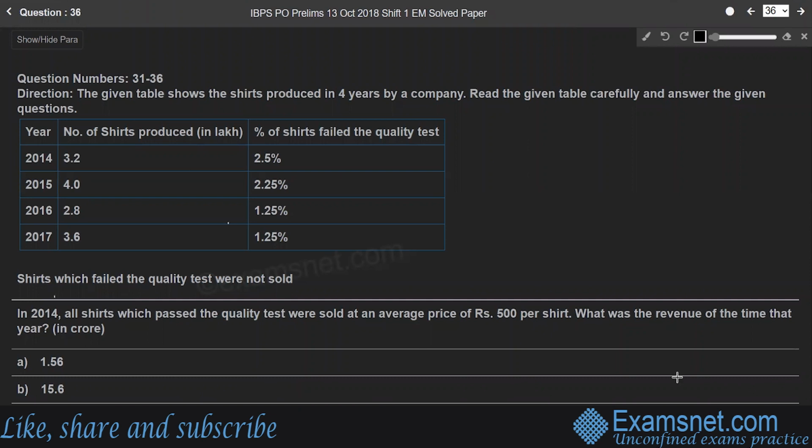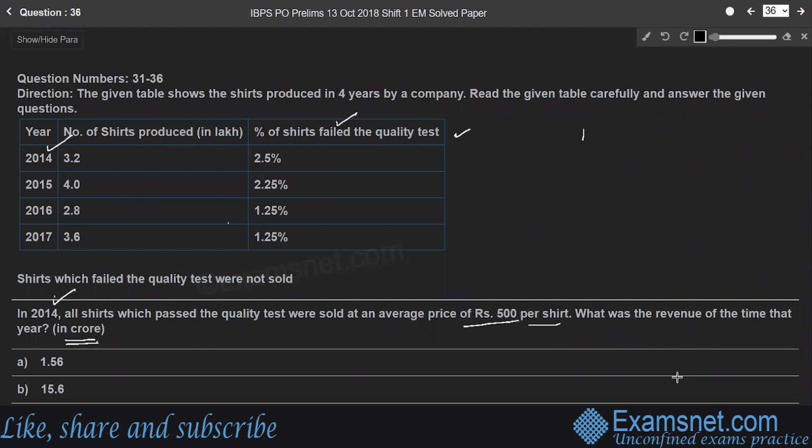Question 36. In 2014, all shares which passed the quality test were sold at an average price of 500 rupees per share. What was the revenue of the firm that year in crores? In 2014, first we need to find the percentage of shares that passed the quality test, since the percentage that failed is given. Then the number of shirts that passed the quality test.